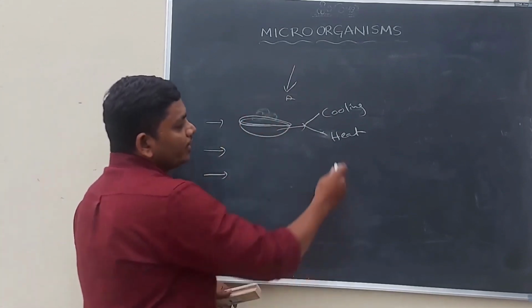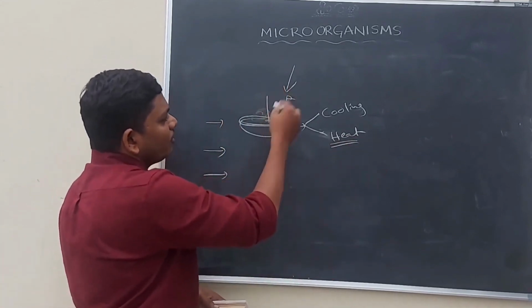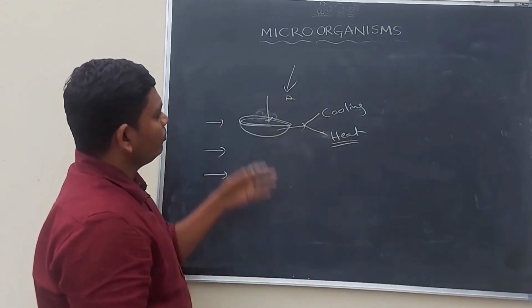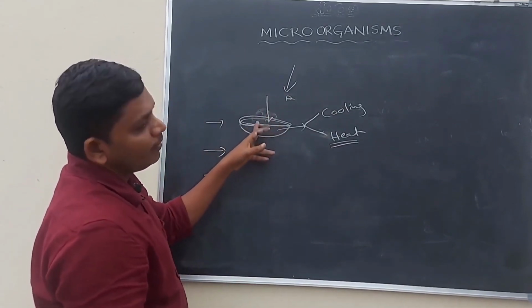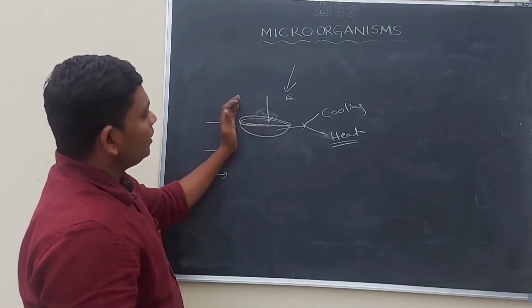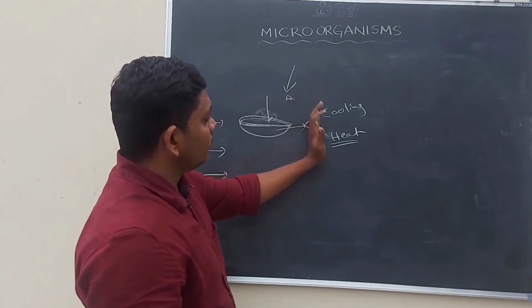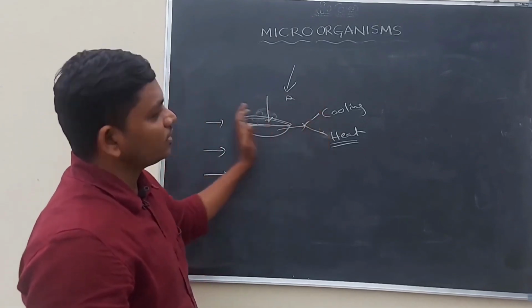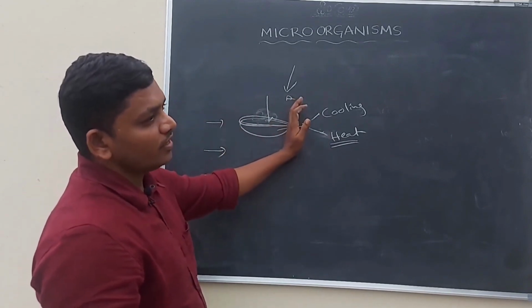And if we heat the food material, the bacteria or fungus or viruses in it will die and the food material will be good in taste and looks. In these two ways we can preserve the food materials at home. This is the first method of preserving food material.